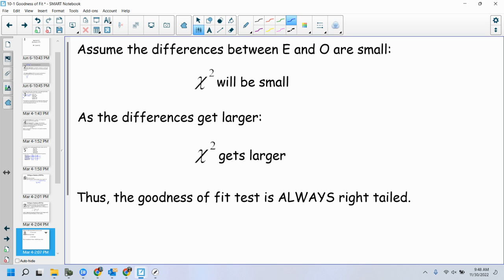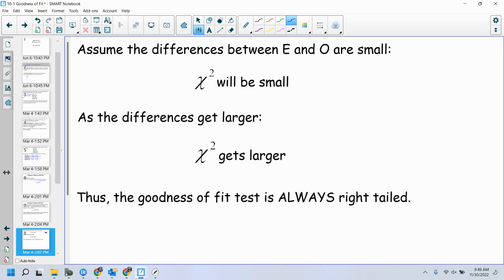Because if the null hypothesis is my distribution, the only thing I could do is reject that distribution. I'm never going to be able to accept that distribution. I'm just going to be able to fail to reject that distribution. The claim is the distribution meets the data.